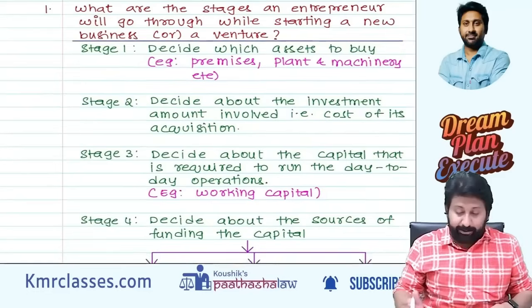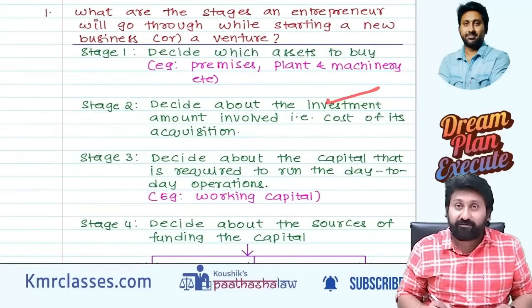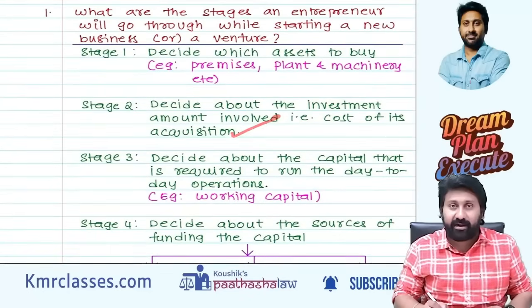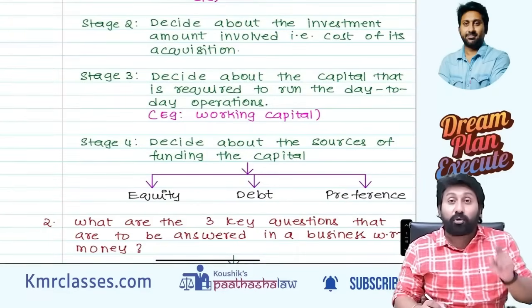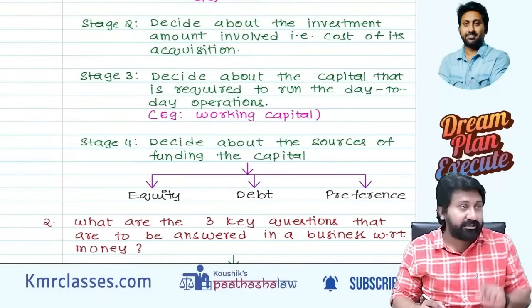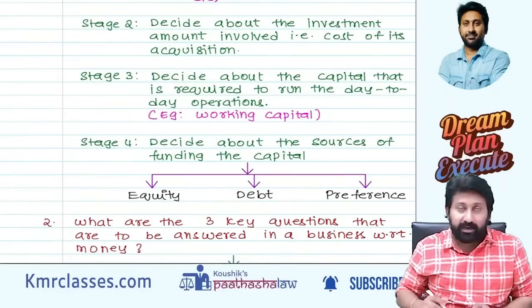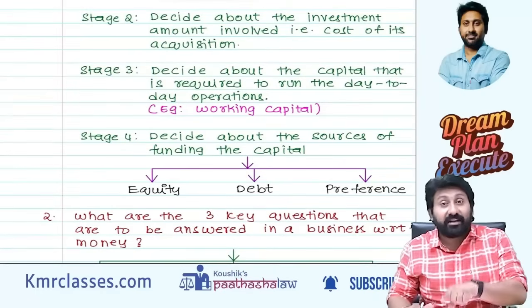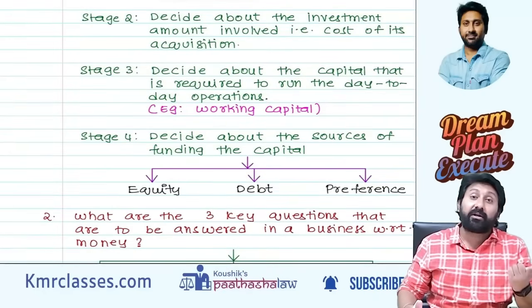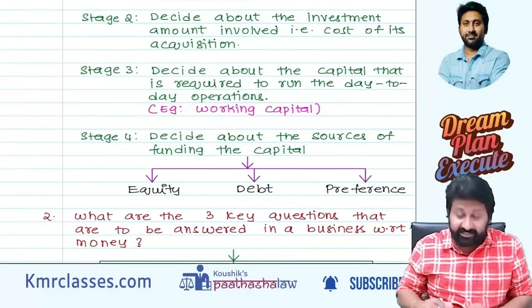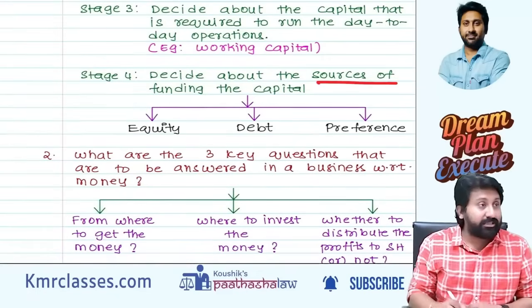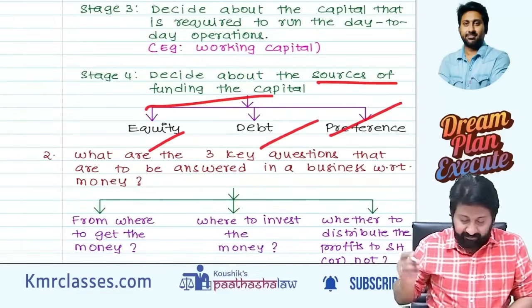Two types of capital. Decide about the amount of investment; this is the main capital required. To run the business, every day also some capital is required, working capital. Next, from where to get that working capital, and from where to get that fixed capital to invest in assets. Decide about the sources of funding, equity, debt, preference, etc.